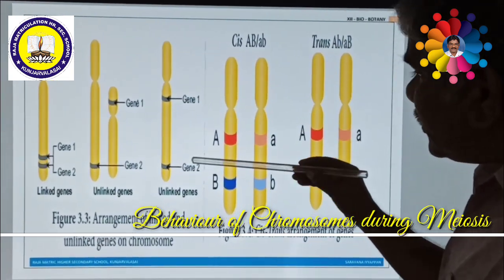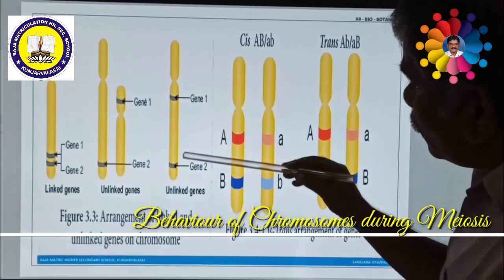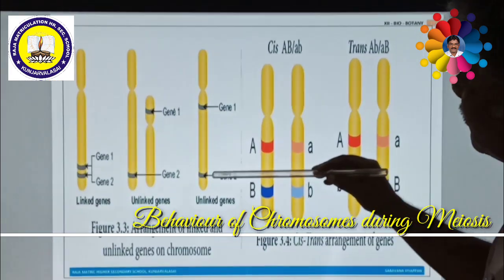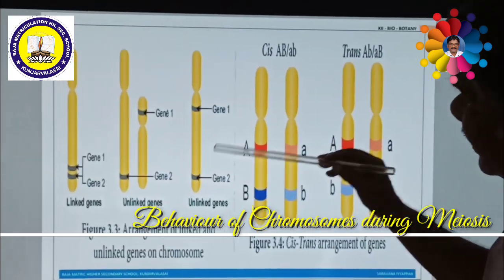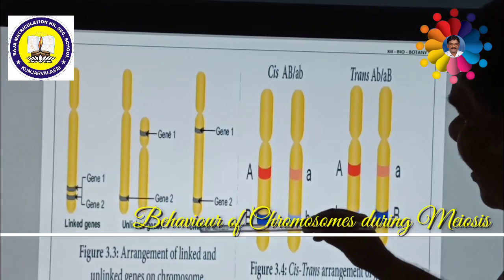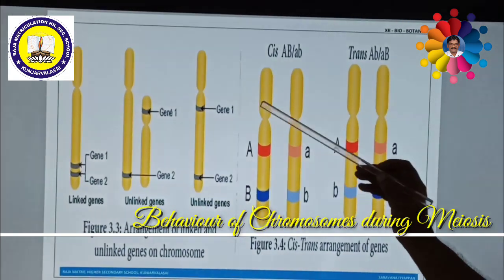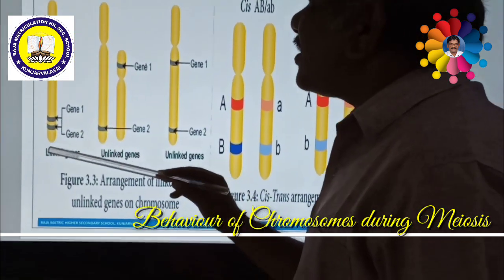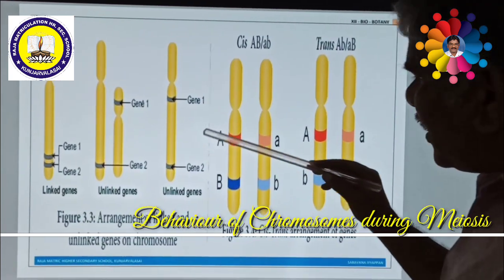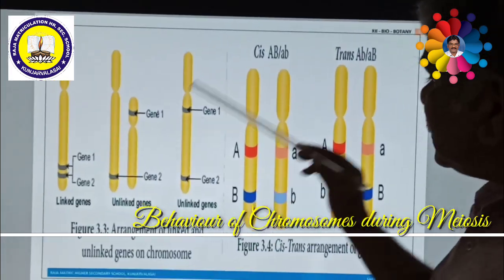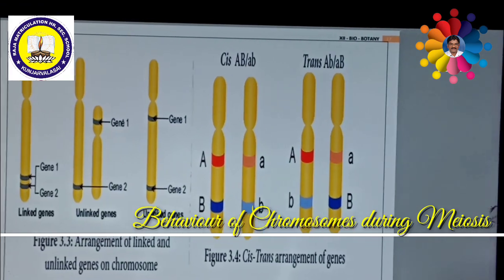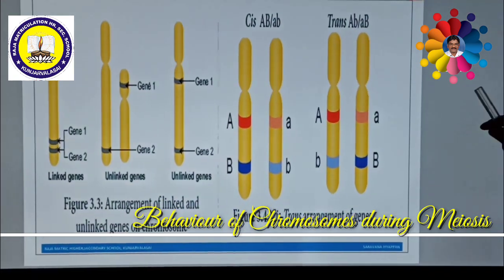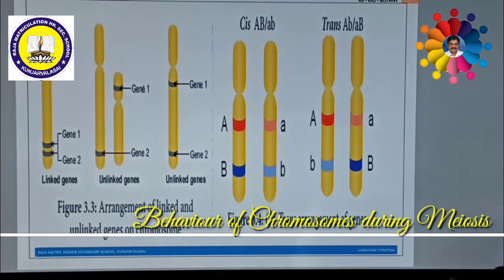See here, these are also called unlinked genes on the same chromosome. This is one gene, this is another gene. Both genes are very far apart from each other. That is why these are called unlinked genes. So unlinked genes undergo crossing over, while linked genes cannot. So this is the main difference between linked genes and unlinked genes. These linked genes make a lot of difference.